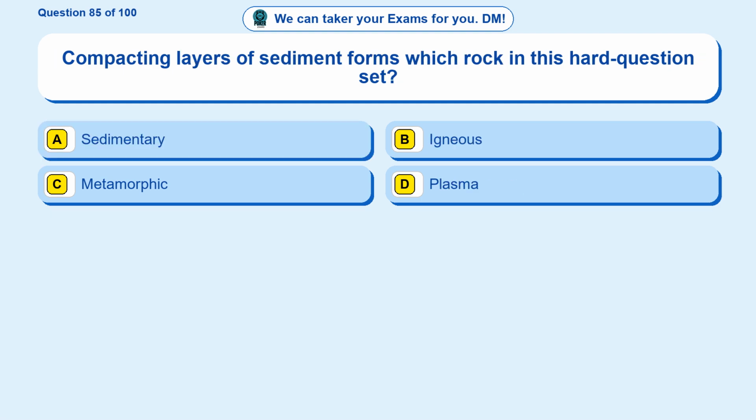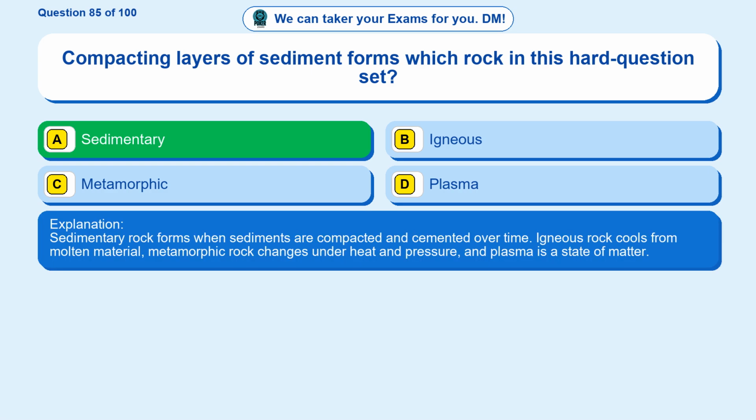Question 85. Compacting layers of sediment forms which rock in this hard question set? Option A, sedimentary. Option B, igneous. Option C, metamorphic. Option D, plasma. The correct answer is option A. Sedimentary. Sedimentary rock forms when sediments are compacted and cemented over time. Igneous rock cools from molten material, metamorphic rock changes under heat and pressure, and plasma is a state of matter.